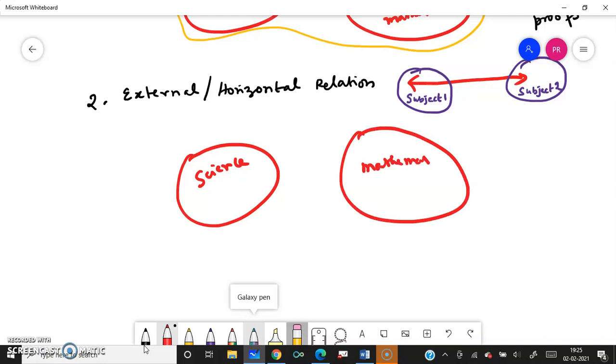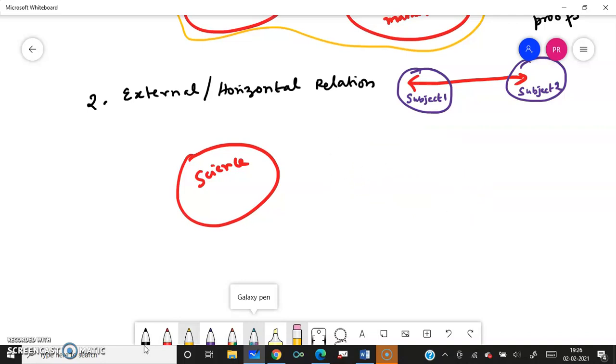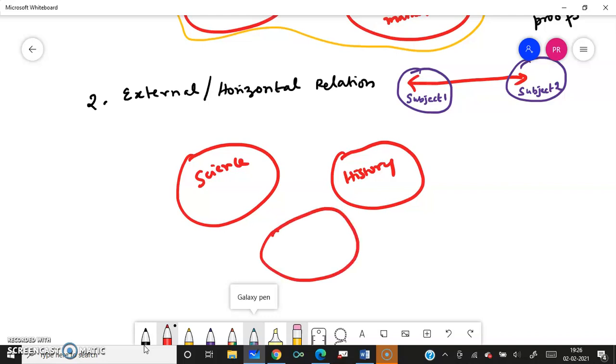We will not draw mathematics separately because we are going to talk about how they relate with mathematics. So this circle will not come. We'll talk about how history is related to mathematics, and any other subjects you can think about, even language. Economics and so many things I can write.